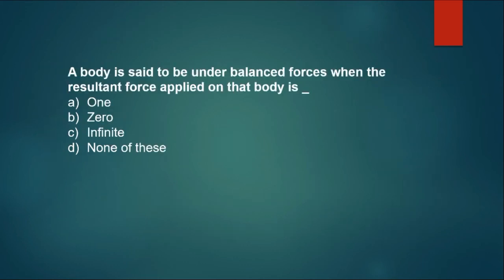Next question. A body is said to be under balanced force when a resultant force applied on that body is. Okay. Now let us find out what do you mean by balanced force, and we have already studied about the resultant force. Let's say that there is an object here. Now we have applied some force. How much of force? Let's say 5 newtons of force. And on the other direction, again 5 newtons of force.